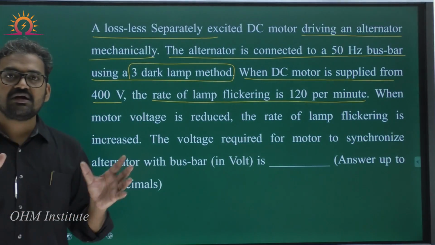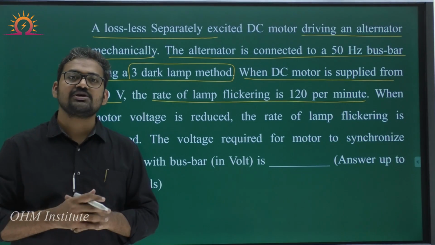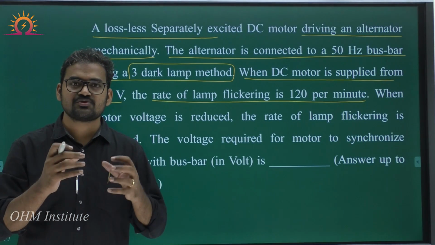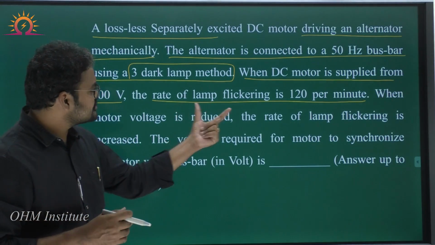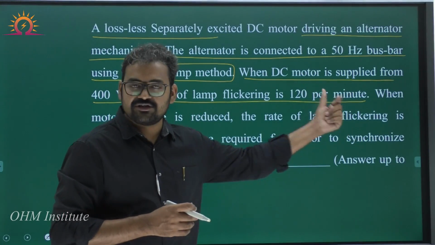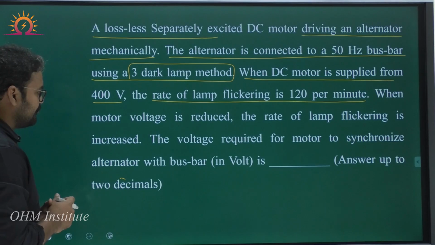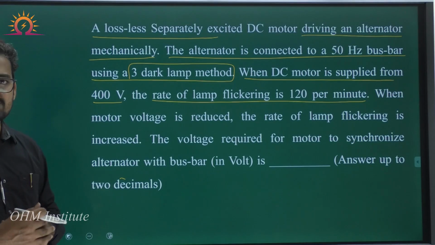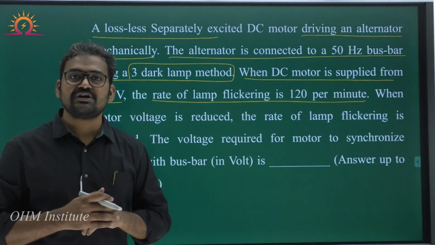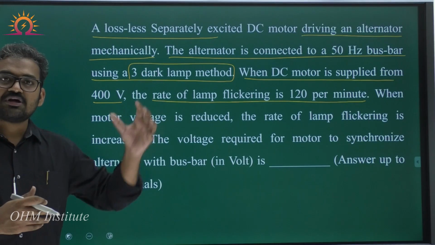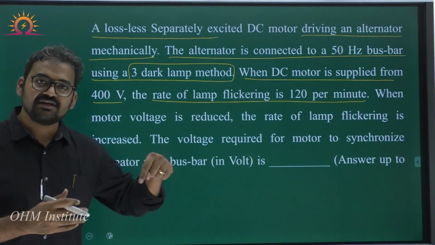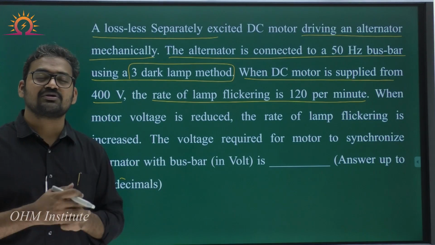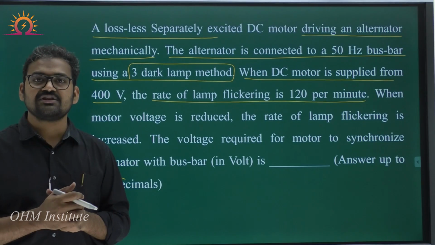We know that in the 3 dark lamp method, if the frequency of alternator voltage and bus bar voltage are not equal, definitely the lamps will show some flickering. And it was clearly mentioned the lamp flickering is 120 per minute. Now what happens next? When the motor voltage is reduced, the lamp flickering rate is increased. So initially the lamp flickering rate is 120 per minute. Later the DC motor voltage is reduced and the lamp flickering rate is increased. So what is the voltage that is required for the DC motor in order to synchronize the alternator with the bus bar?